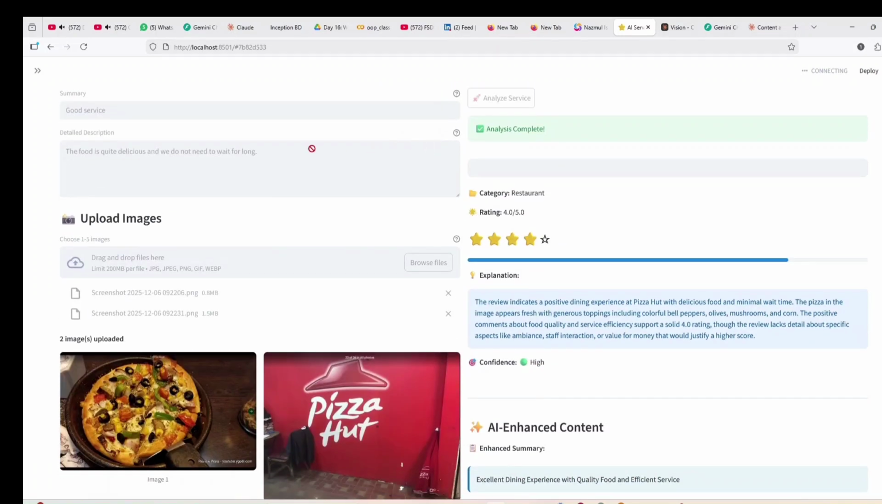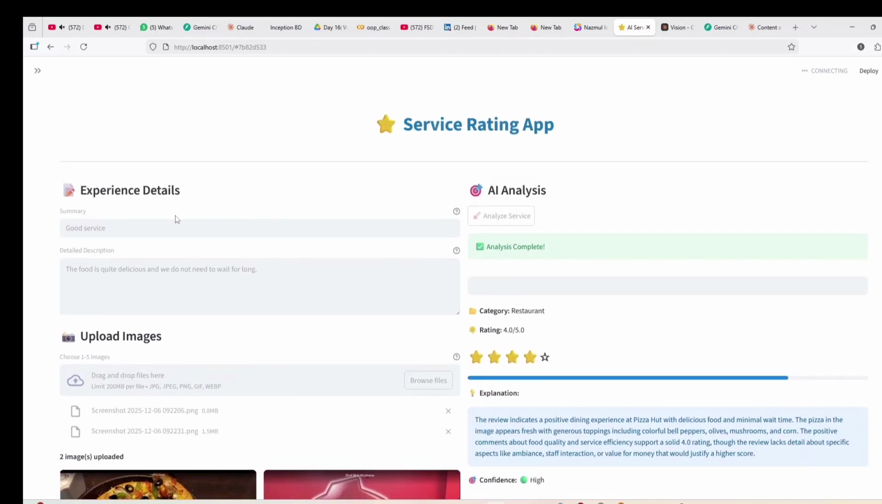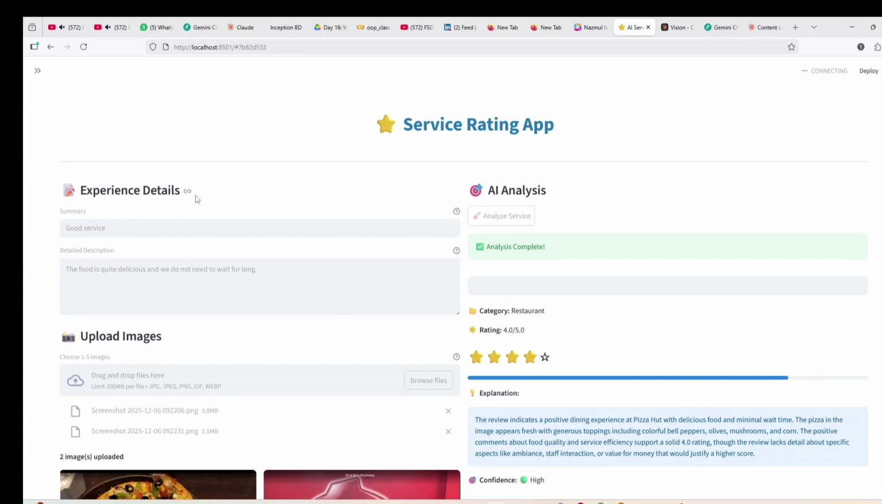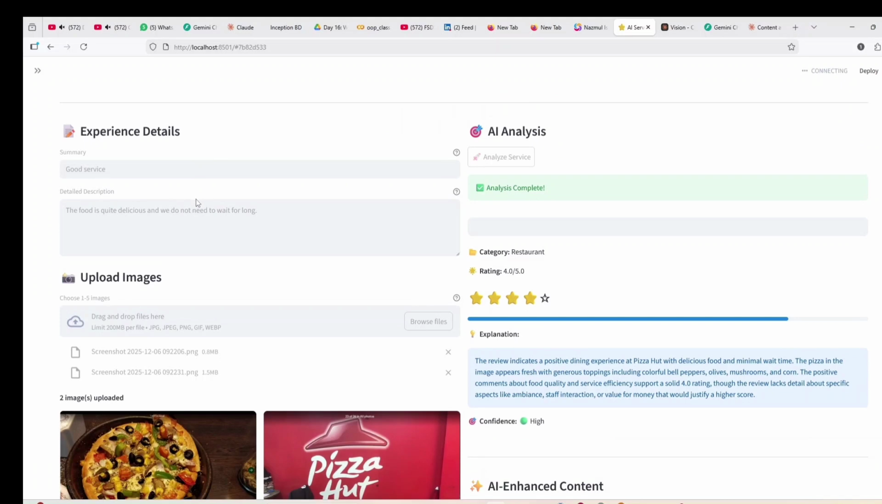Suppose you go to the restaurant, and after taking the service, there is an option in the app where you can give a summary and also a detailed description of what kind of service you got and what was special. But you are a lazy customer like me, so you don't give a proper summary, you just give two words, "good services", and in the detailed description you don't mention everything. You just write, "The food is quite delicious and we do not need to wait for a long time." A small one-line description.